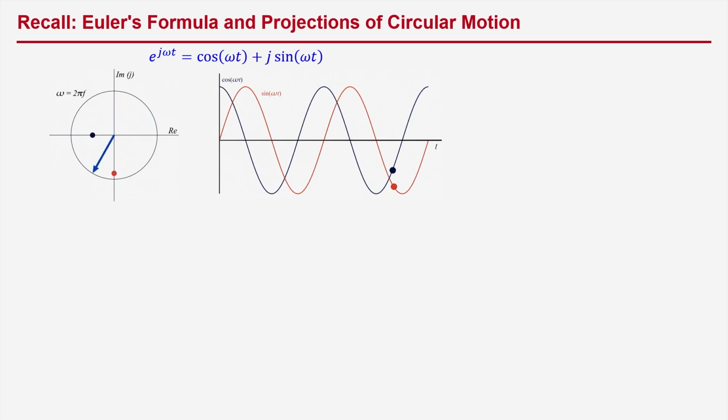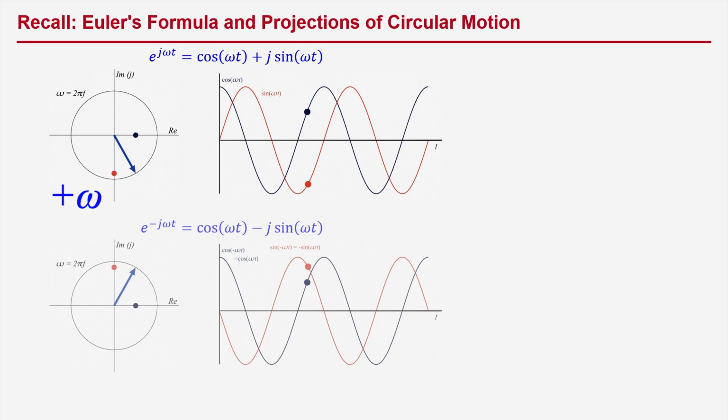The convention we follow is that counterclockwise motion is called a positive frequency component. Circular motion in the clockwise direction is expressed as e raised to the power of minus j omega t. This is the complex conjugate of e to the plus j omega t, and clockwise motion is called a negative frequency component.